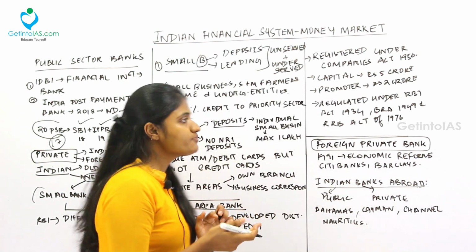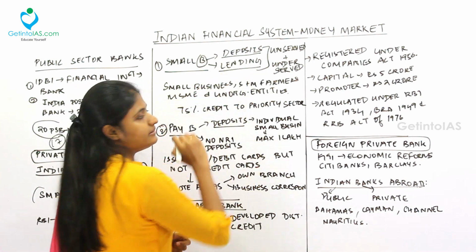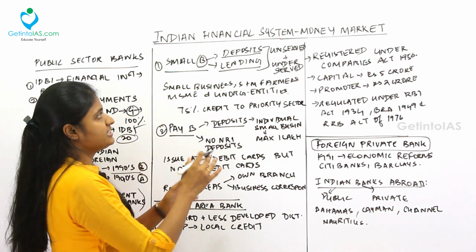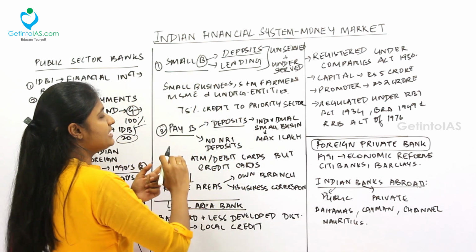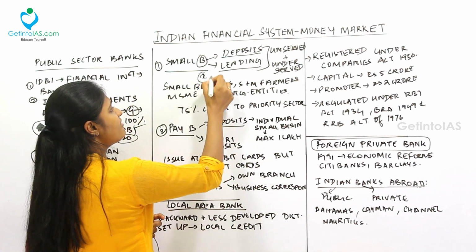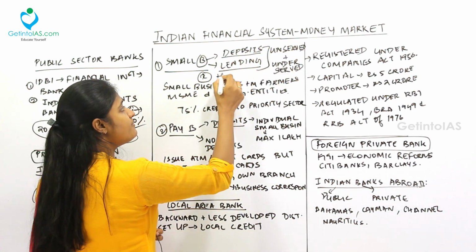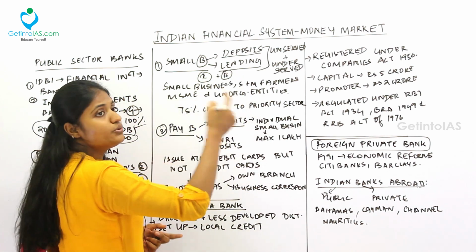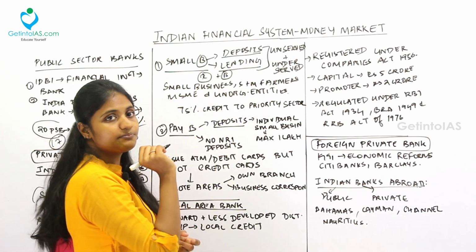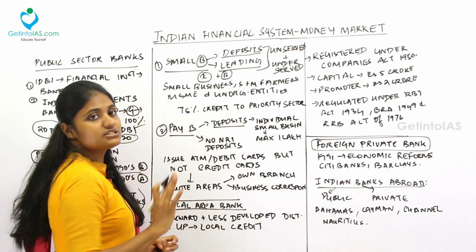See, now let's deal with the small banks. Small banks accept deposits and lend money. Fine, like the normal banking system. So these small banks are set up in unserved and underserved areas. See, many rural areas don't have a banking system, right? So they are unserved. Or if it is underserved, even if banks are present, they are not doing banking activities like taking deposits and lending. So in those places, these small banks will be set up.